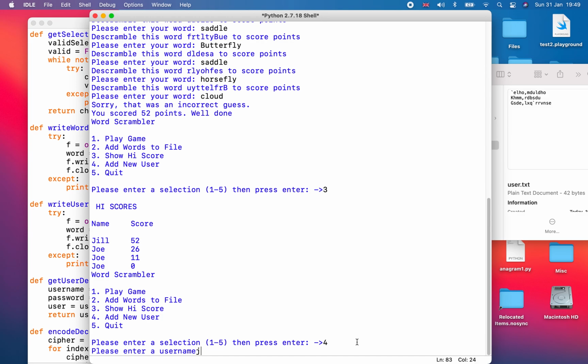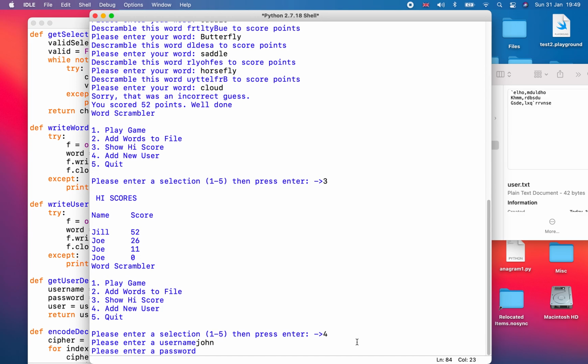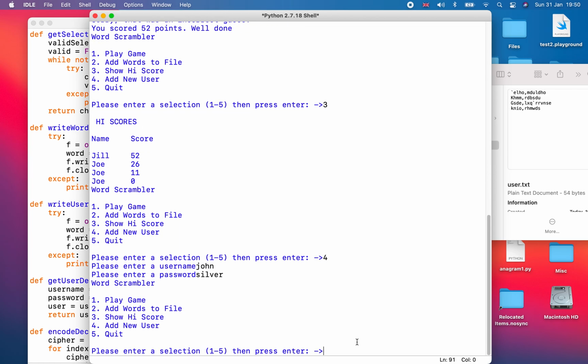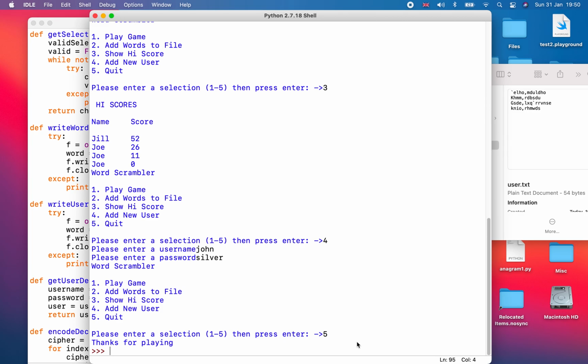So let's think about John. And what could be a password for John? Silver, as in Long John. There we go. So I'm going to quit out of this. Thank you for playing. I'm going to log in as John Silver to see if that's worked.